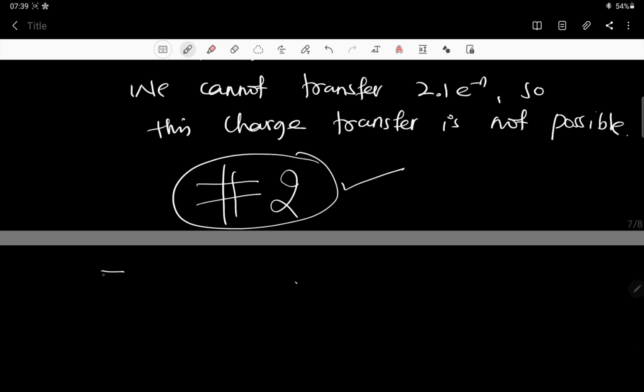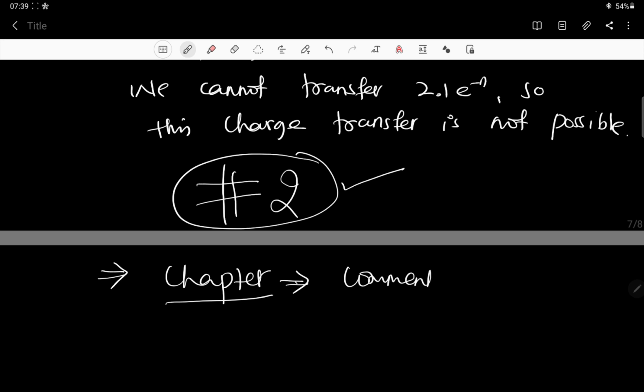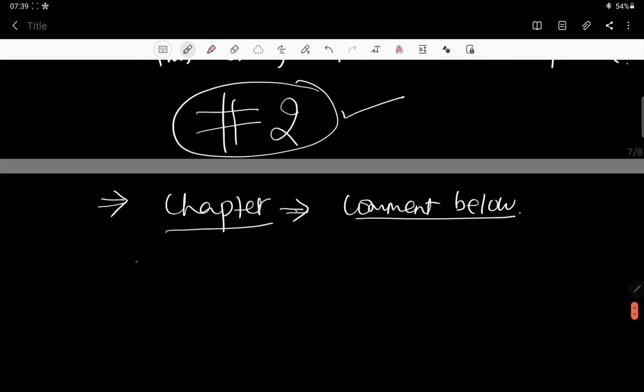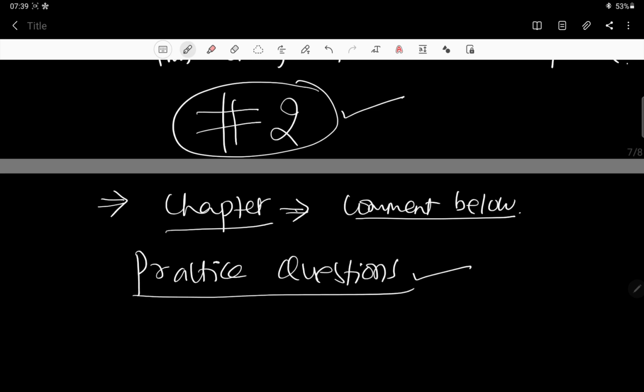We'll be giving you whichever chapter you want. For example, whichever separate chapter you want, just comment below. In the comment section, whatever new chapter comes, on that I will be giving you practice questions. I will write the question also and solve them, so that they become quite useful for you during your examination time.